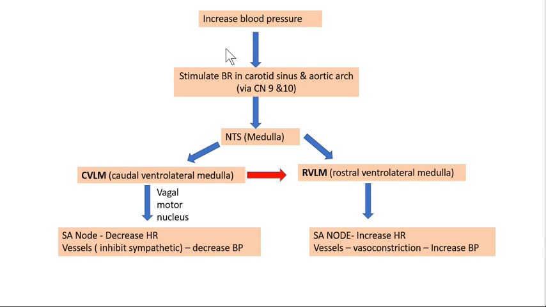Let us see the same in a flow chart. Increased BP leads to stimulation of baroreceptors, with the signal going via the 9th and 10th cranial nerves to the medulla NTS. NTS is going to stimulate CVLM and enhance the vagus, which decreases heart rate, and inhibits the sympathetic, so it decreases BP. On the other side, it is inhibiting RVLM. If we have decreased BP, this part is inhibited, so RVLM will be stimulated, as the scenario is vice versa. So there will be increased heart rate. Let's see how.